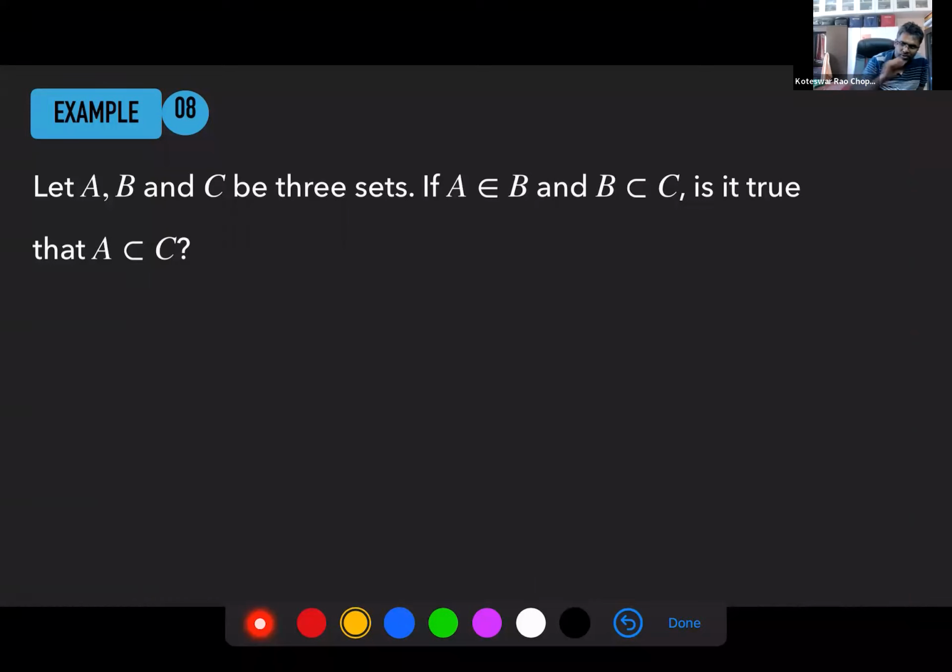Okay, so let's think about it. The first thing, they're saying A belongs to B. That means what? Suppose B is a set.